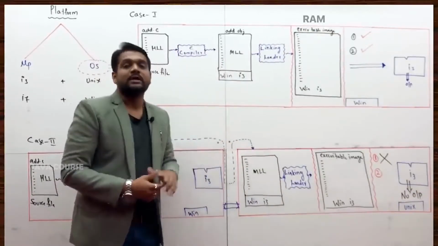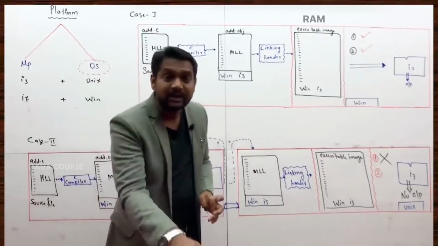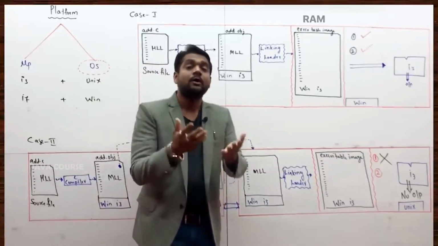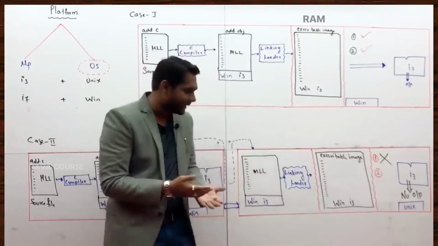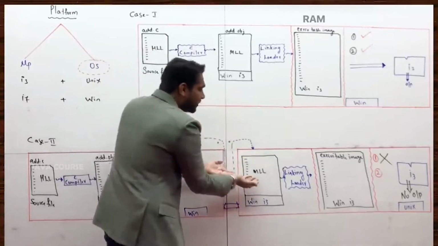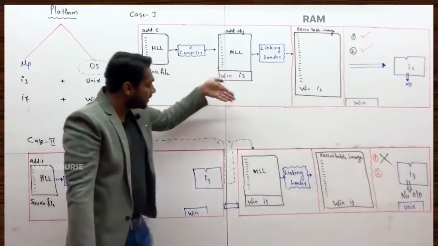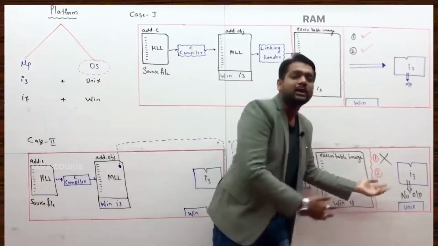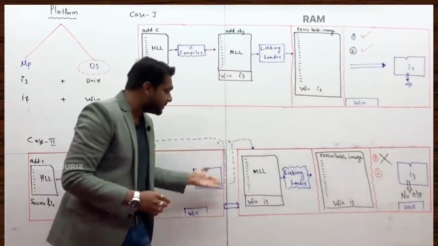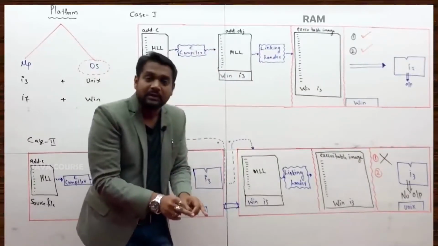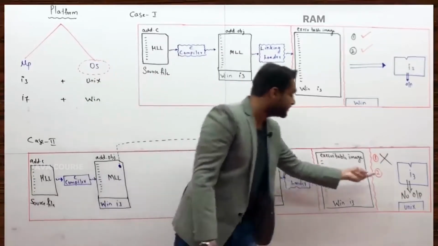This is the reason why your C programming language is called platform dependent programming language or not portable programming language. It is not portable, correct? It is not transportable to the new machine with a different platform. If you transport it to a new machine with a different platform, it will not get executed. Just because your C program is platform dependent programming language, it is not portable, it is not transportable to a new machine with a different platform.